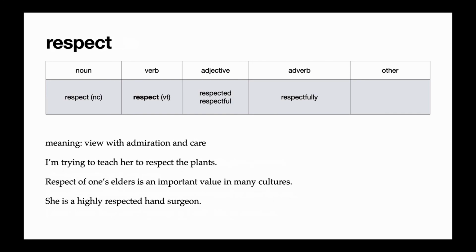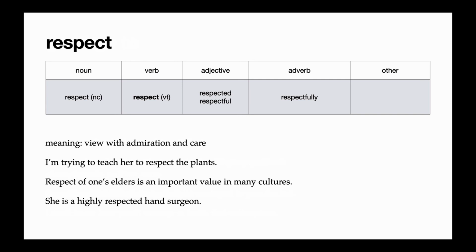Our next word is respect. Respect is a transitive verb, and like I mentioned before, it's similar to the verb admire. So when you respect something or someone, it means you see it with a feeling of good admiration and care. So in the reading, I said, I'm trying to teach her to respect the plants. That means I want her to treat the plants well and think of them as good things.